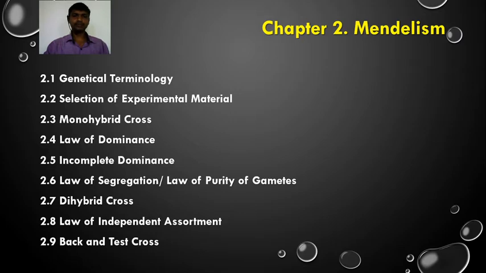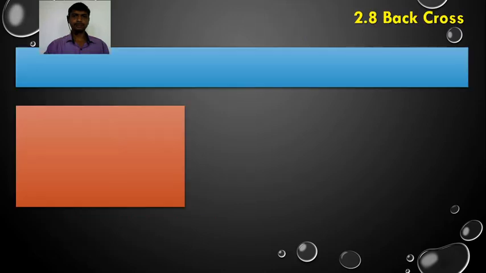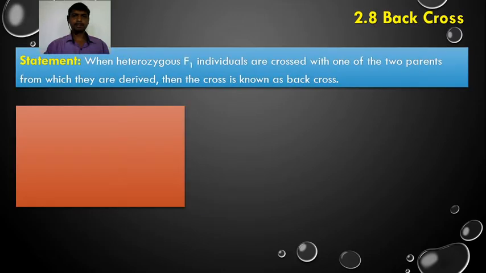Now in this lecture we are going to study the last point of this chapter, back cross and test cross. So the first one is the back cross. When heterozygous F1 individuals are crossed with one of the two parents from which they are derived, then the cross is known as back cross.